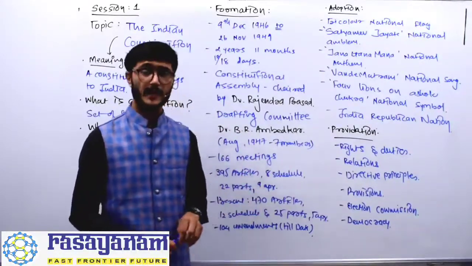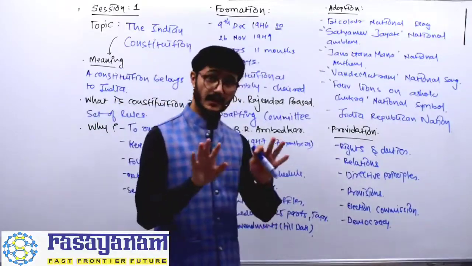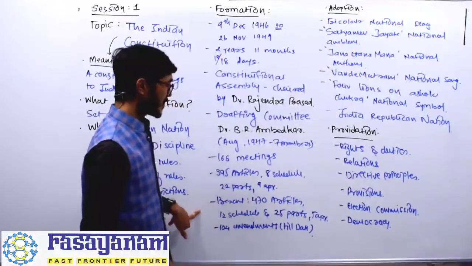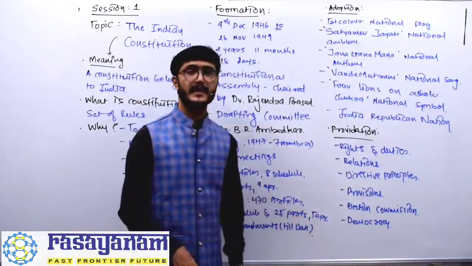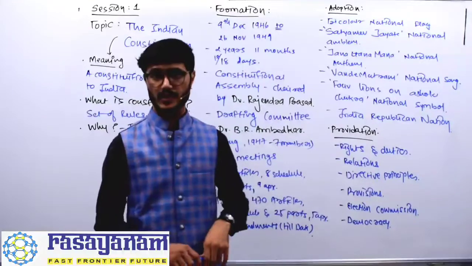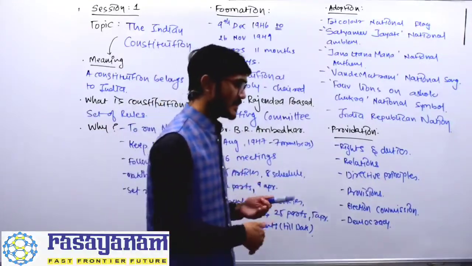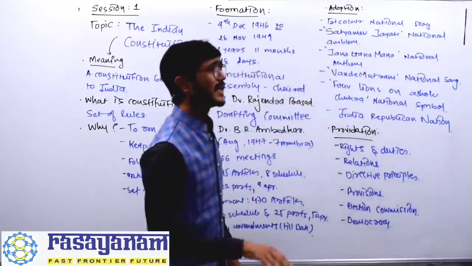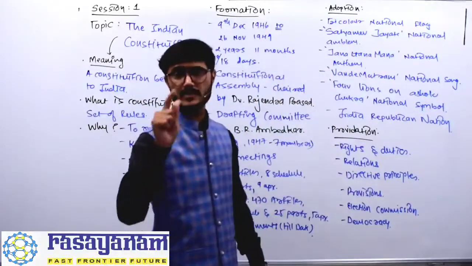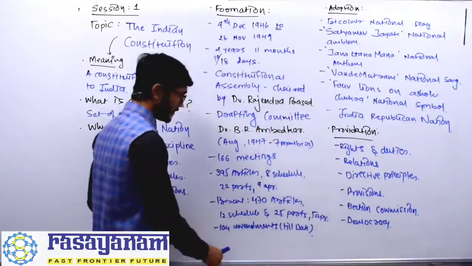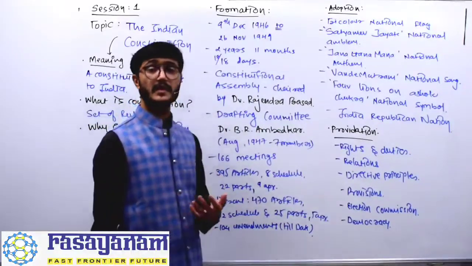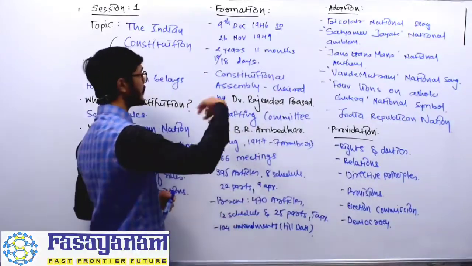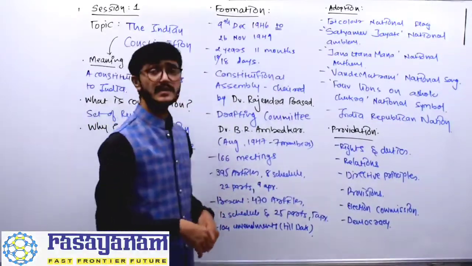Clear? But at present, if we look, there are 470 articles, 12 schedules, 25 parts and 5 appendices in the Constitution of India. There were so many changes from time to time in the Constitution of India until today. The latest was on 25th January 2020. Make sure of it. 104 amendments, 104 times changes had been done. So this was all about the formation of the Constitution of India.